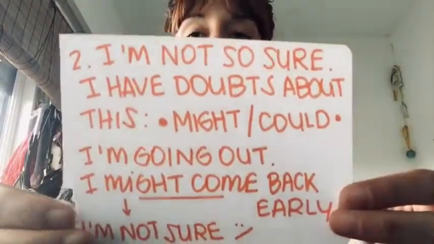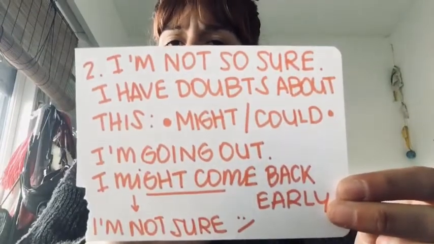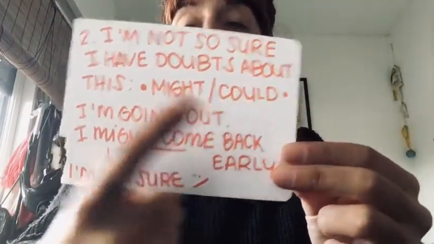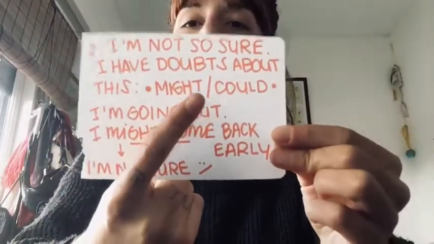Then, when I am not so sure about a certain situation, about my opinion, when I'm having doubts about it, I'm gonna use another modal verb. So, cuando estoy con dudas, cuando creo que esta situación se está dando de esta manera, pero no estoy 100% segura, vamos a usar otros modal verbs. So, I am not too sure about this. I have doubts. We're going to use might, probability, ustedes ya lo conocen, or could, or may, que no lo anoté acá, pero también lo pueden usar, está en su fotocopia. But the most important ones usually are might and could.